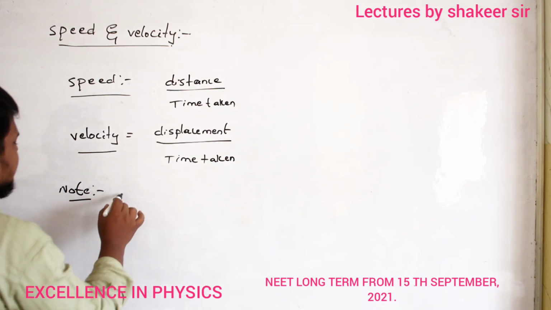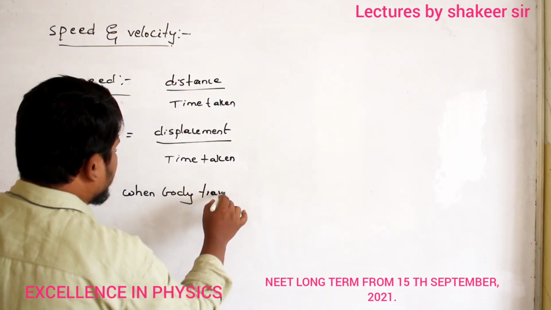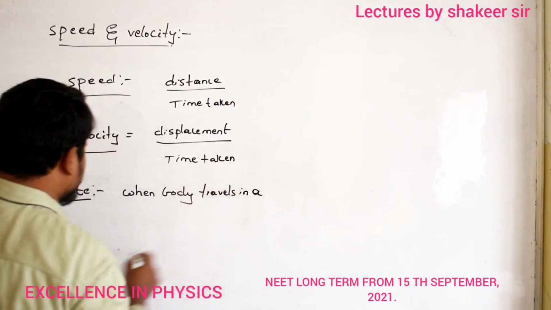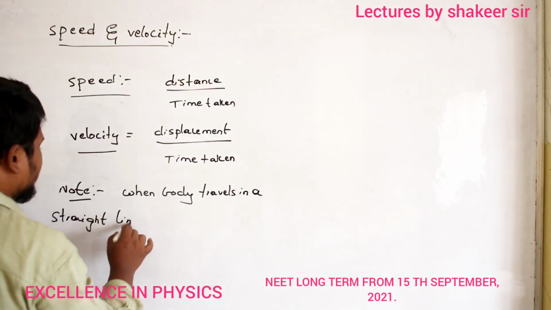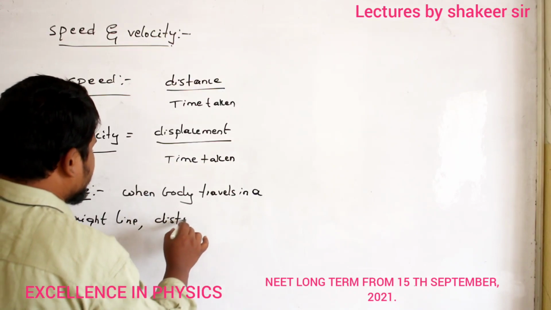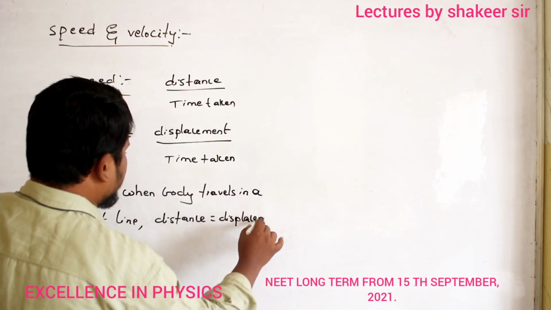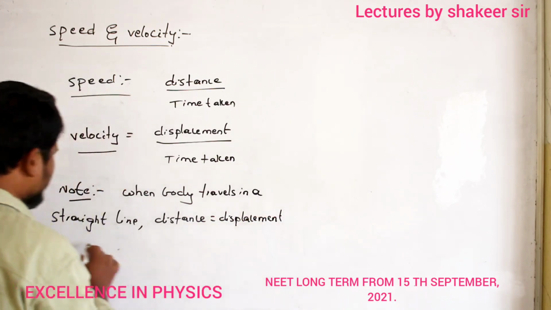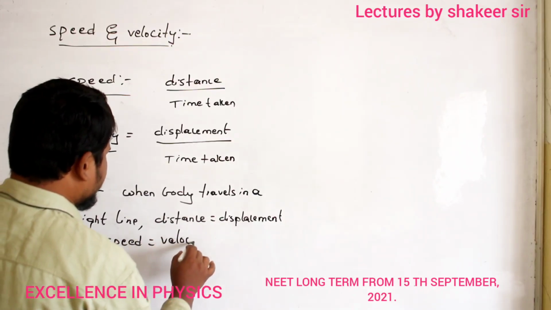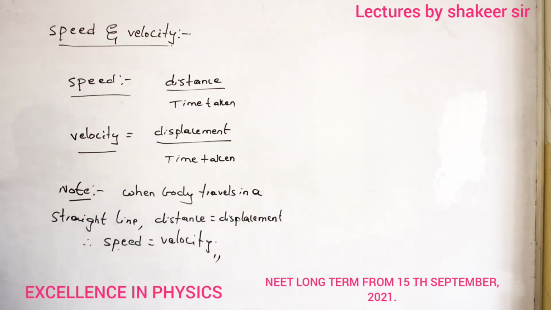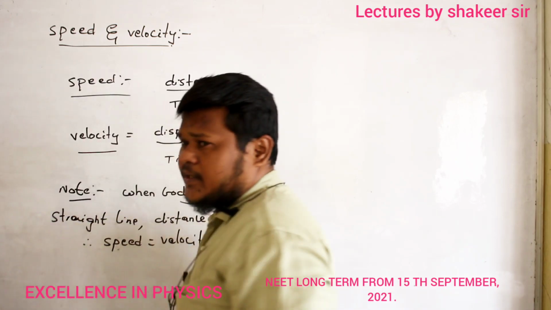The note point is that when a body travels in a straight line, then distance is equal to displacement. Distance and displacement both are equal. Therefore, speed is equal to velocity. Speed and velocity also will be equal. Clear? So then we study about instantaneous speed.